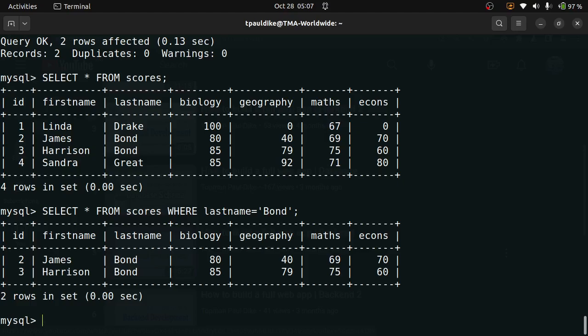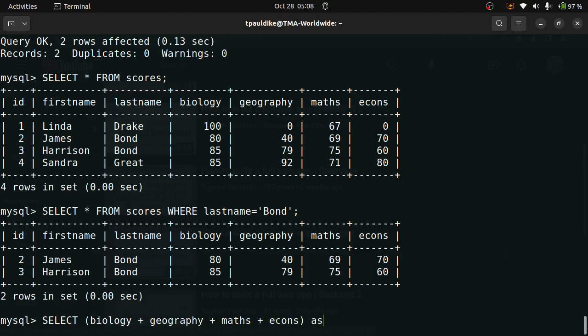And so now let's say select. Let's play. Select biology plus geography plus maths plus econs, right?